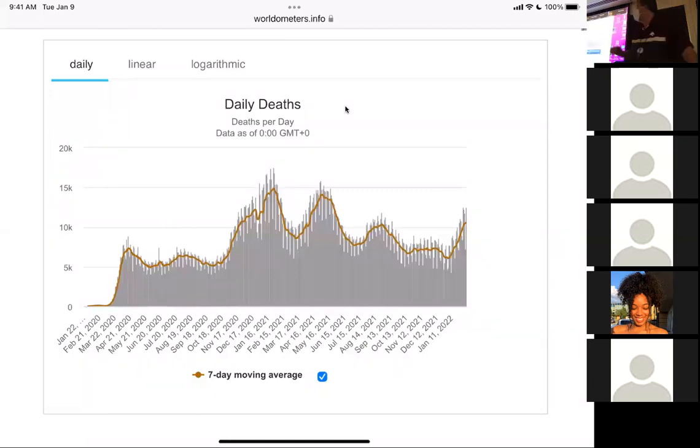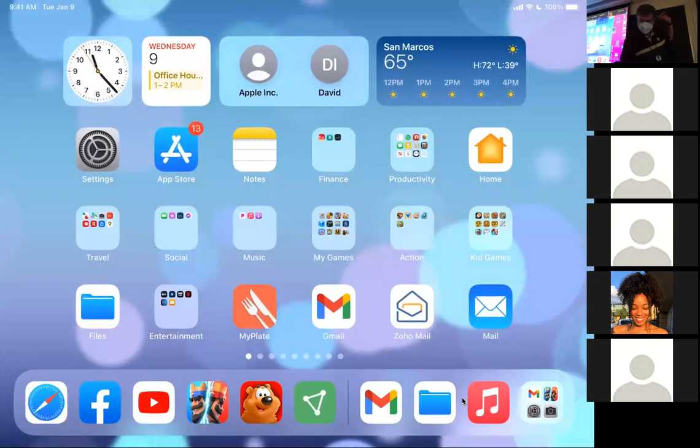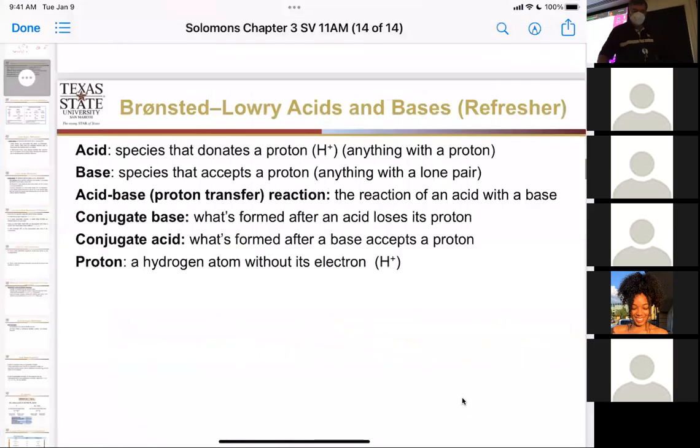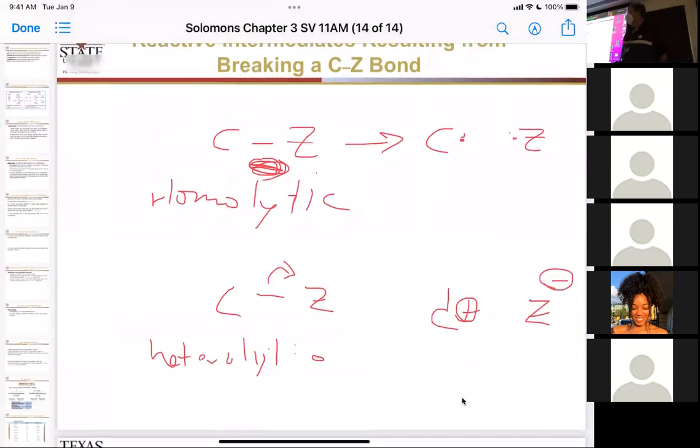Oh yeah, this is total COVID deaths per day. Real data, real time. So unfortunately, it's on the rise again, which is why I'm wearing a mask. But that's not what I want to show you. I want to be on this page here. Okay, there we go.